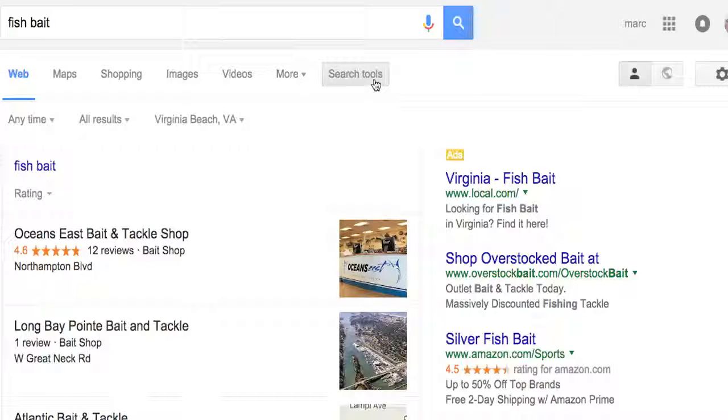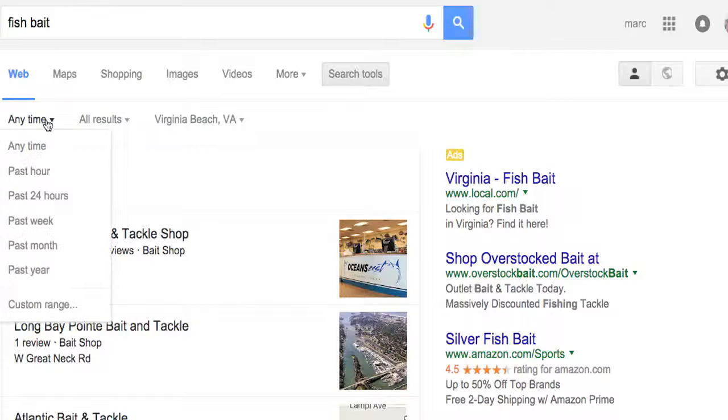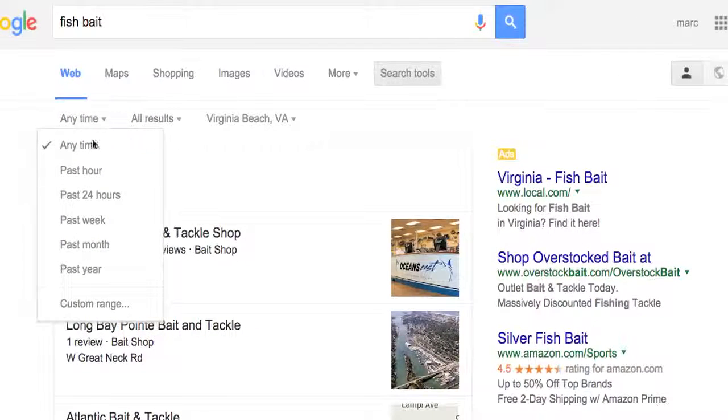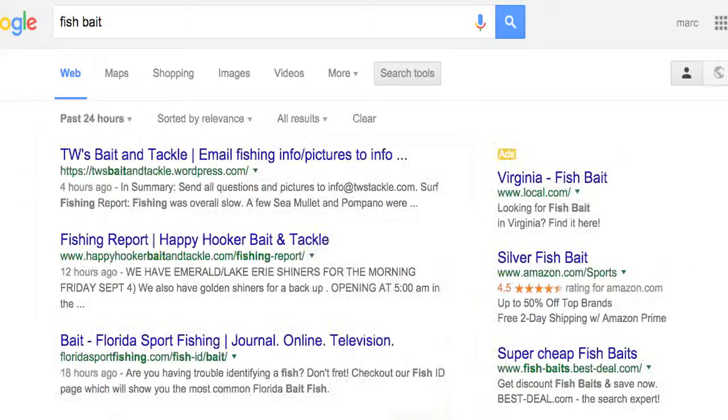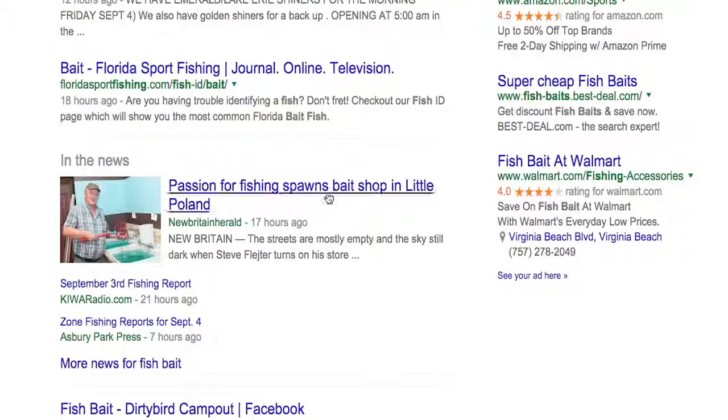If you click Search Tools, some more options appear, and you'll see there's one that says Anytime. If you click Anytime, you can choose the past hour, past 24 hours, week, month, year, or custom range, totally up to you. I'm going to do the past 24 hours, and now this is 4 hours ago, 12 hours ago, 18 hours ago. So now we have Bait and Tackle, Fishing Report, Florida Sport Fishing Journal, Passion for Fishing spawns a bait shop. That would be something that maybe we could write about.